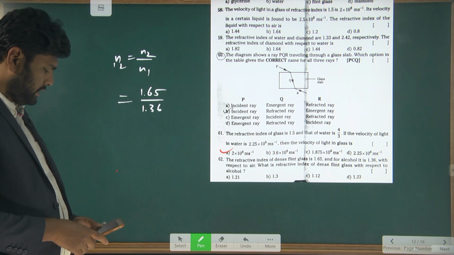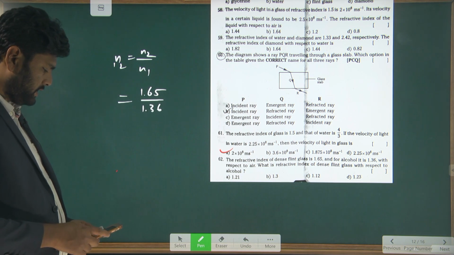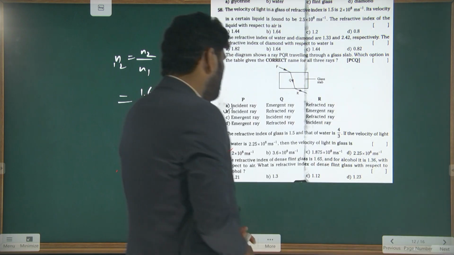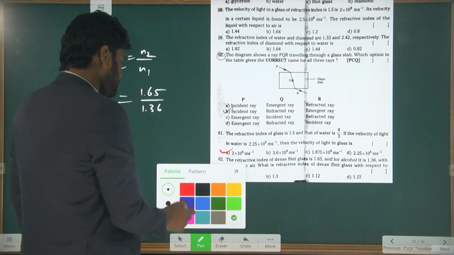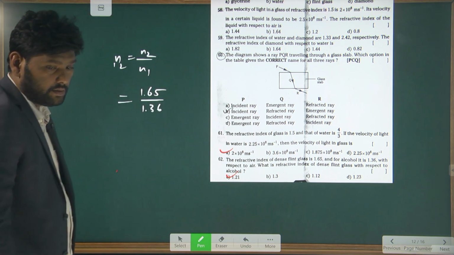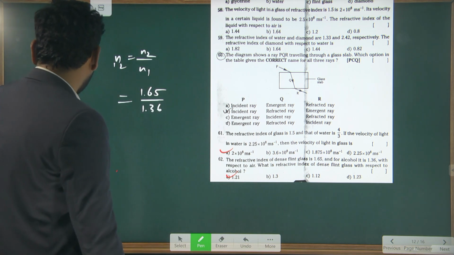1.65 divided by 1.36, that is 1.21. So what is the answer? 1.21. So option 1 is the correct one. So this is the answer. Next I will go for the next slide.